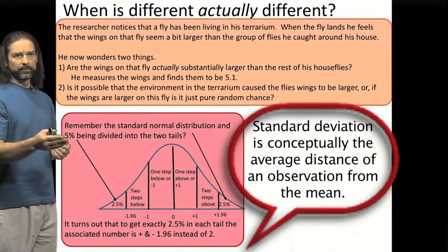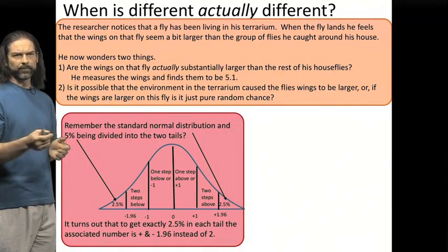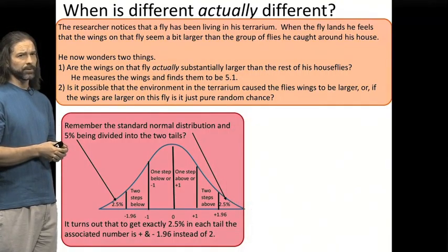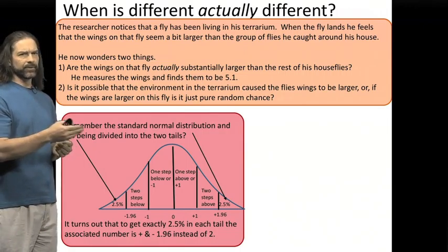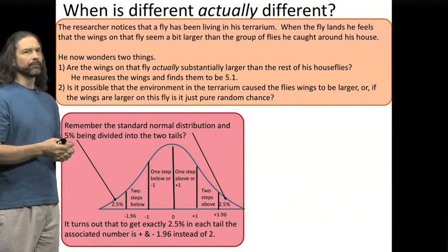So the mantra that I have them memorize is: standard deviation is conceptually the average distance of an observation from the mean. And that one observation from the mean is going to become important because we will have other mantras that are very similar but slightly different later. So again, what's the average distance that we expect an observation to be from the mean?